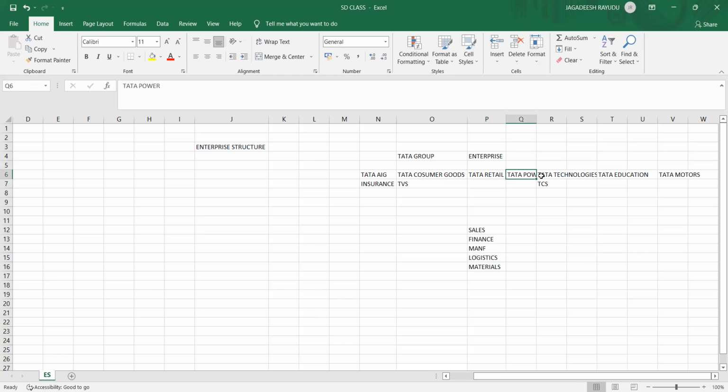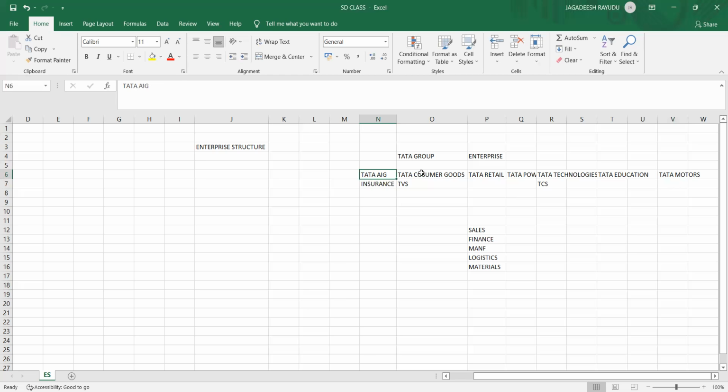In the similar way, Tata Power. Tata Motors manufacture their engines and cars, and they also depend on different products. For car paints, they might buy from Asian Paints or Berger Paints. Like that, there are different vendors, and from vendors they buy the materials for their product usage. The final product, a car, they sell to the outside market.